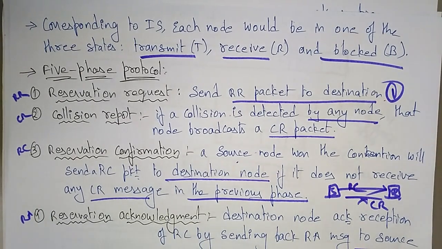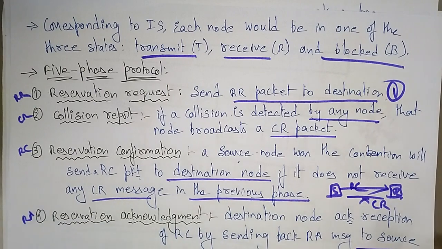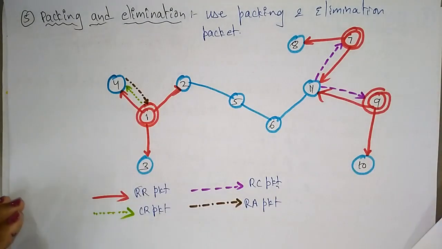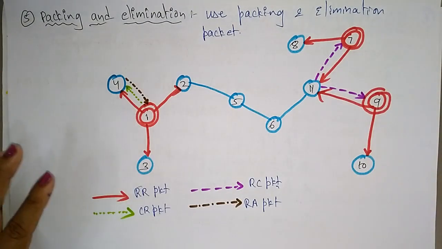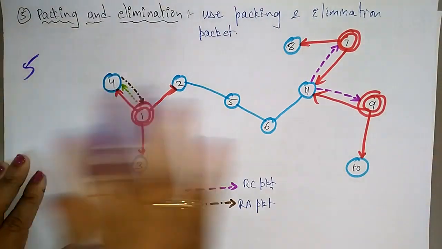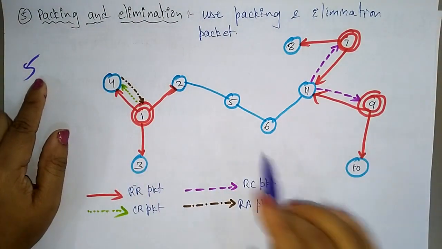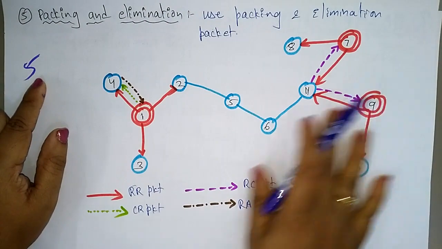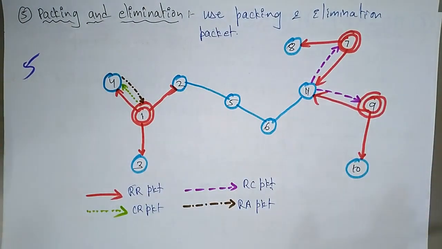So here the receiver sends the acknowledgement to the sender whenever it receives the RC, that is, whenever the reservation is confirmed. And the last one is packing and elimination. So the last phase is packing and elimination. So this is the 5-phase protocol. Packing and elimination packets are used to transfer the data.